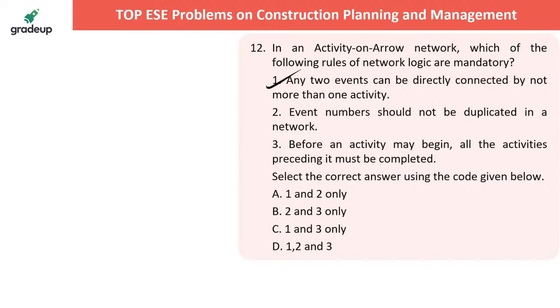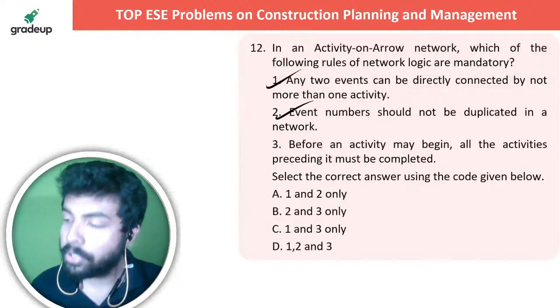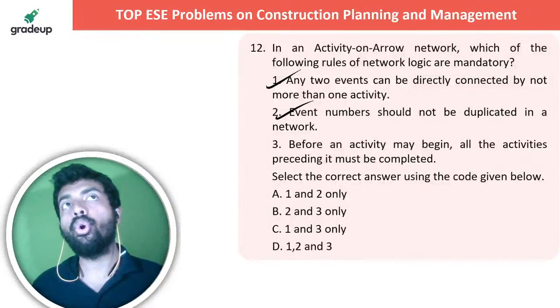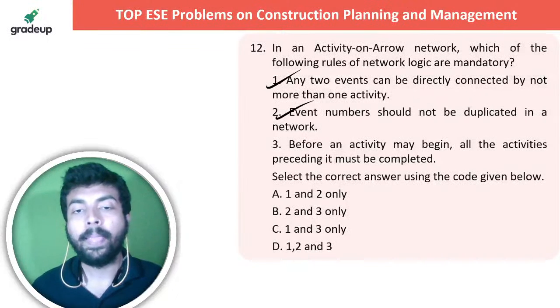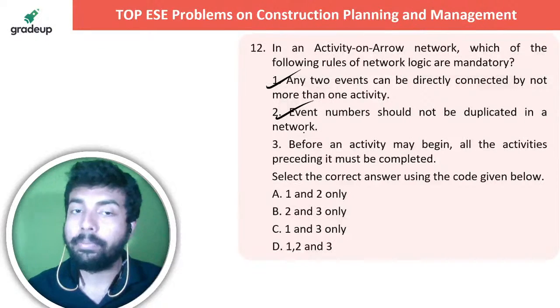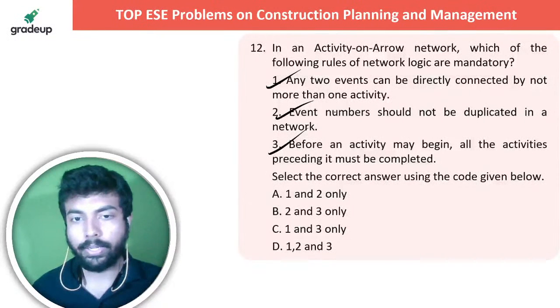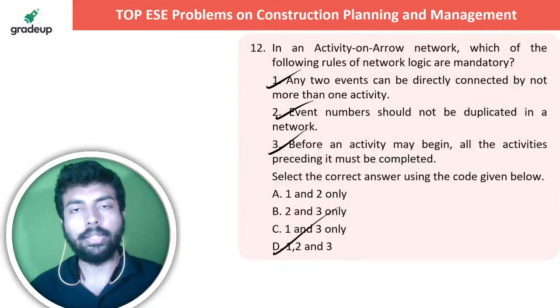Right, so the next point is: event numbers should not be duplicated in a network. Of course, two event numbers should not be the same. If the same event number 2 goes to event number 2, that's a misleading thing. Before an activity may begin, all the activities preceding it must be completed. Absolutely correct. So this is the correct answer, D.